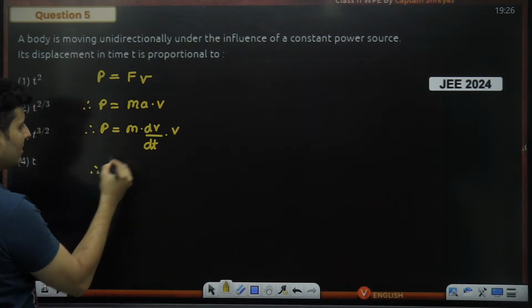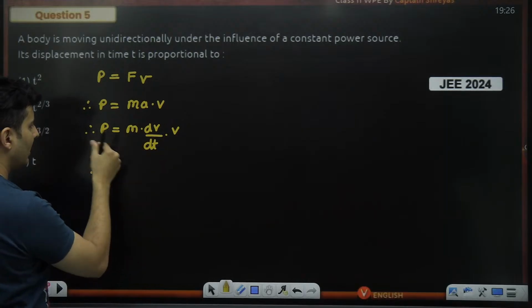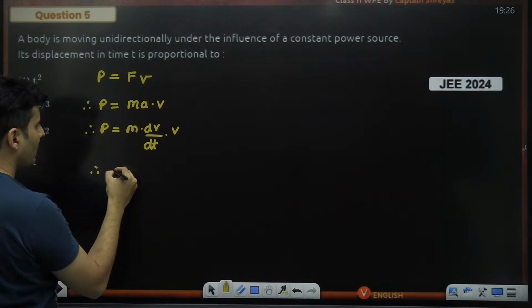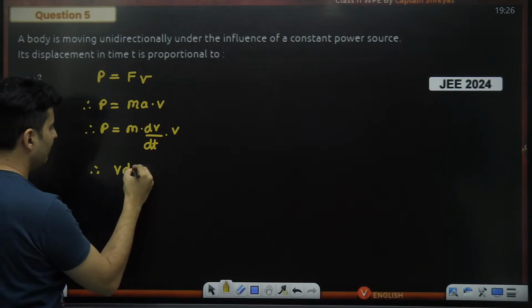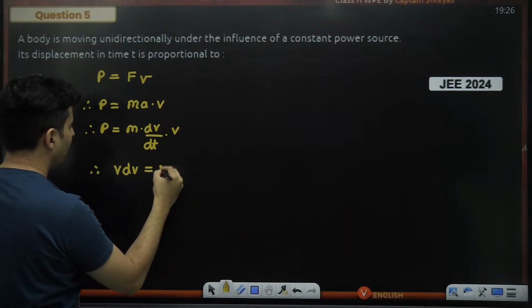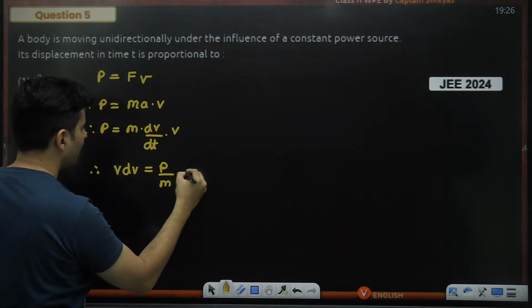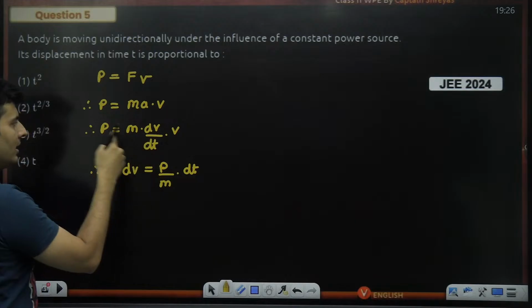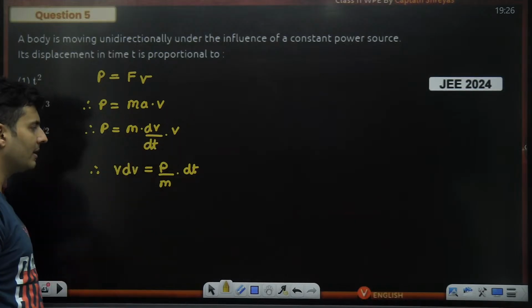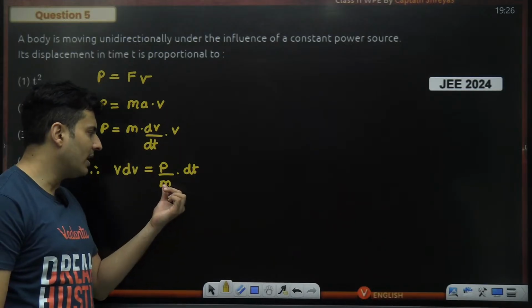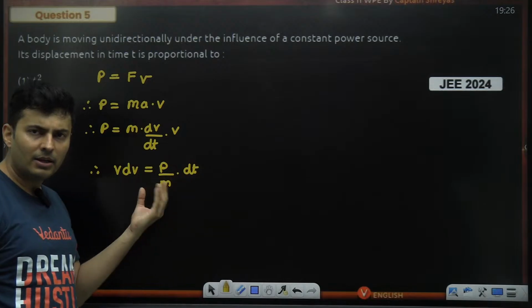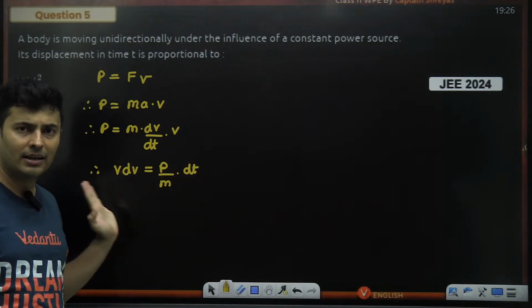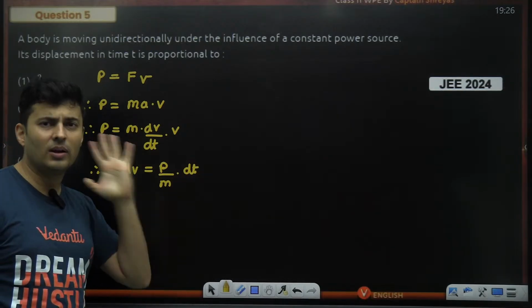Now once I wrote this, I will take dt on this side and mass on this side and see what will happen. So it will look something like this. V dv will be power by mass into dt. dt have taken here, v dv have kept here. Reason is power and mass are constant. Time is a separate variable. Velocity is a separate variable. I have separated the variables so that I can solve them.